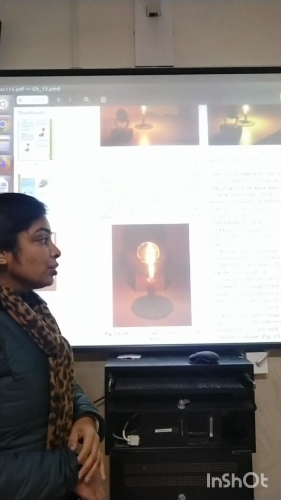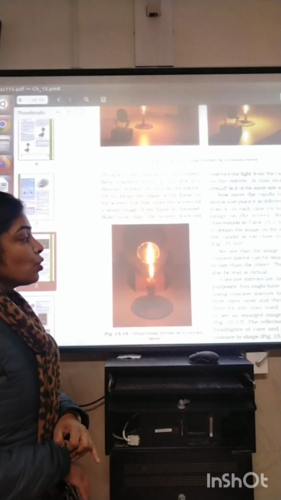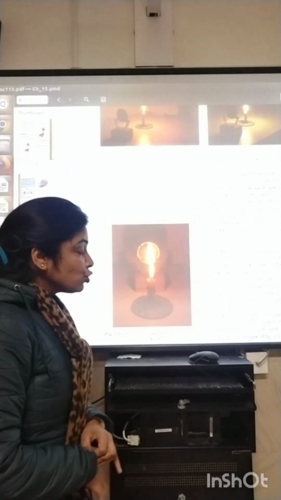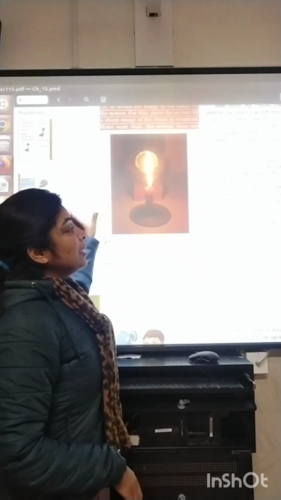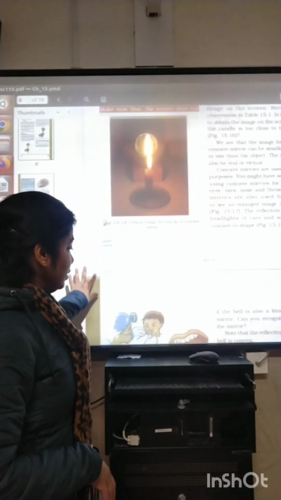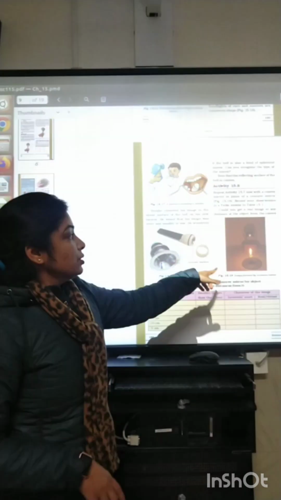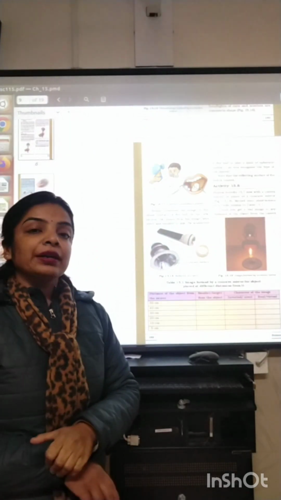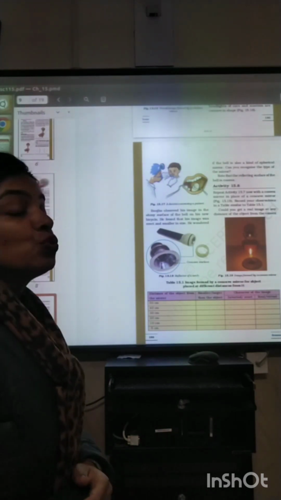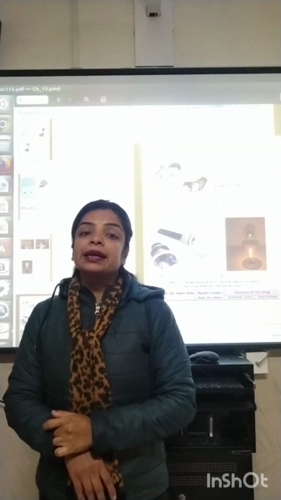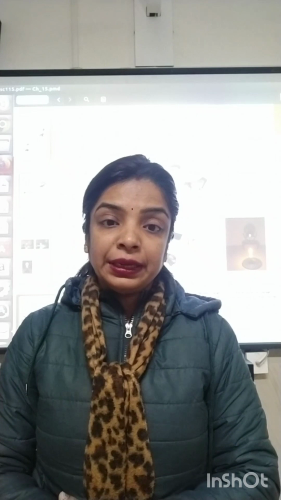Now on this basis, concave mirrors are used for various purposes. You might have seen doctors using concave mirrors for checking our eyes, ears, and nose. Concave mirrors are also used by dentists to see an enlarged image of a tooth. The reflectors of torches and the headlights of cars and scooters are concave in shape. These are all the uses of the concave mirror: the reflectors of the torch, the mirror used by dentists, and the mirror used to examine the critical parts of our bodies like eyes, ears, and nose. These are all a type of concave mirror.